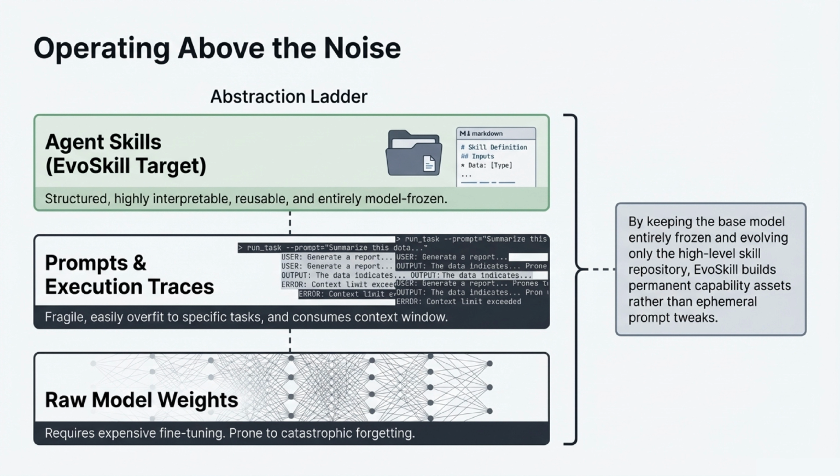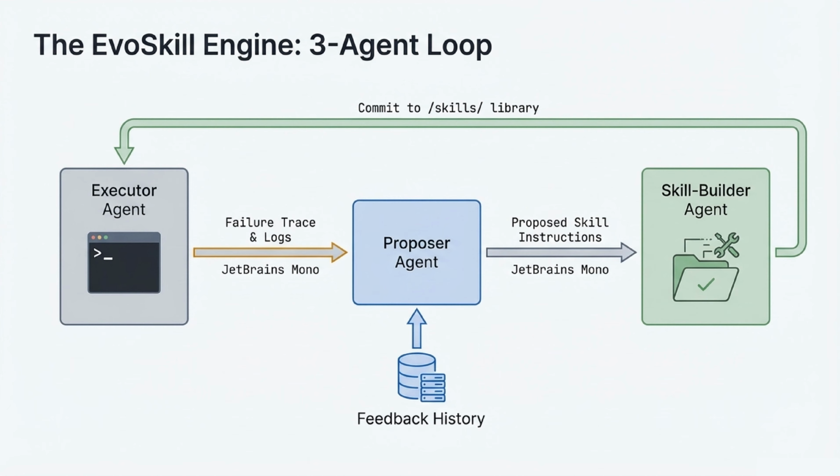The core engine that builds these skills is a three-agent loop. First, an executor agent attempts a task. When it inevitably makes a mistake, the failure trace and logs are passed to a proposer agent. The proposer consults its feedback history and outputs proposed skill instructions to fix the error. Finally, a skill builder agent takes those instructions, writes the actual code and documentation, and commits the new tool to the skill library.